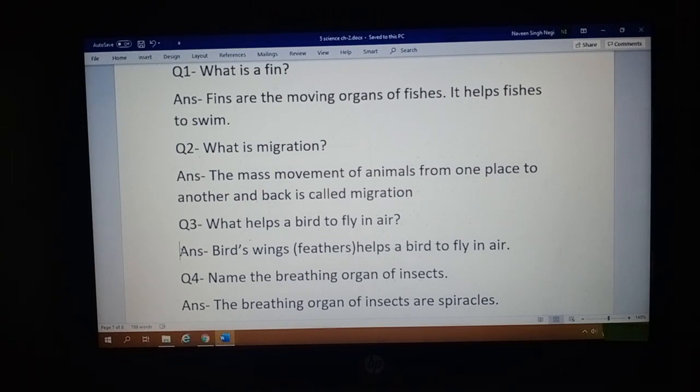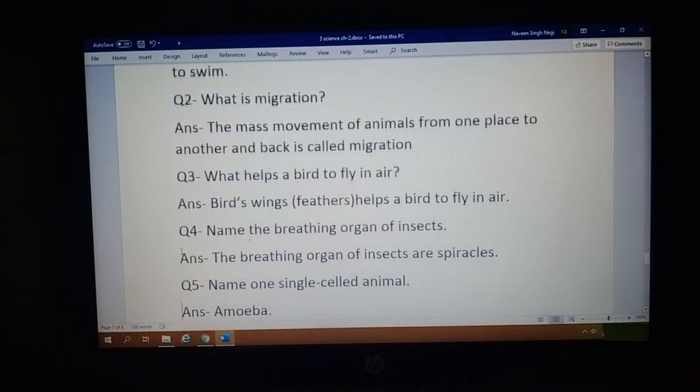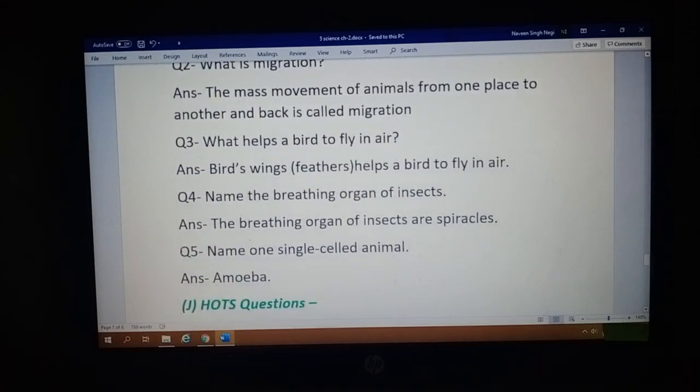Now students, come to question number 4, name the breathing organ of insects. The breathing organs of insects are the spiracles.